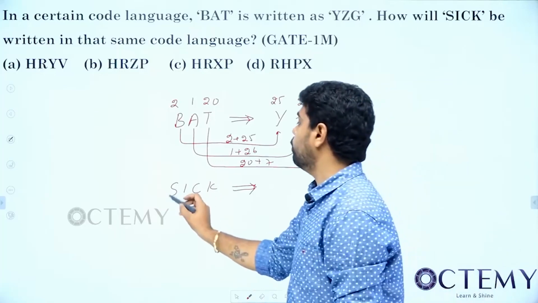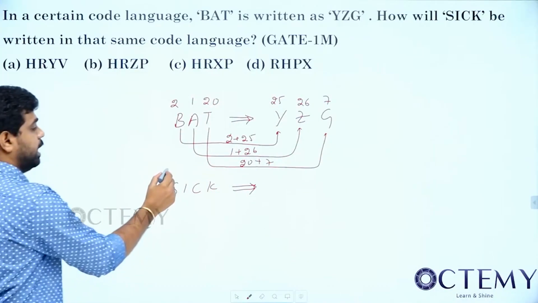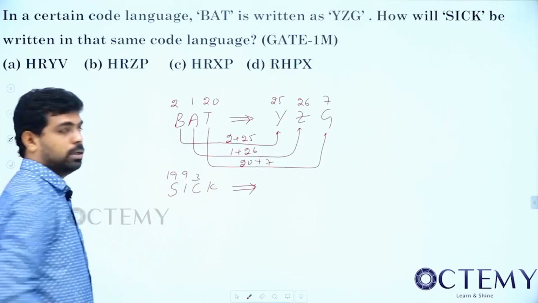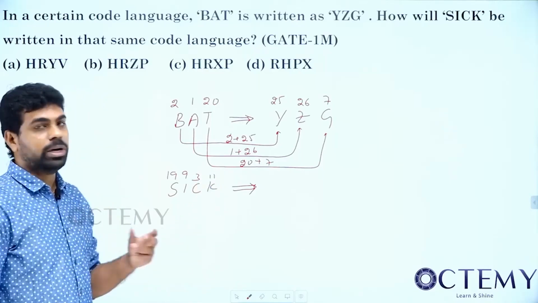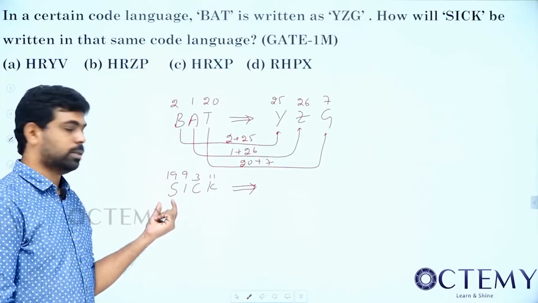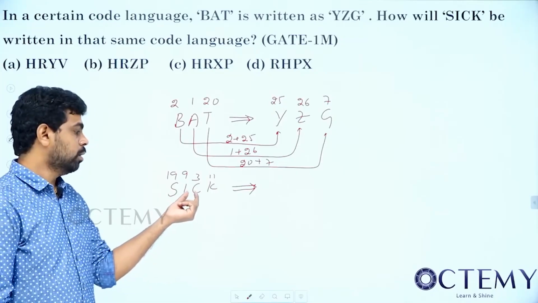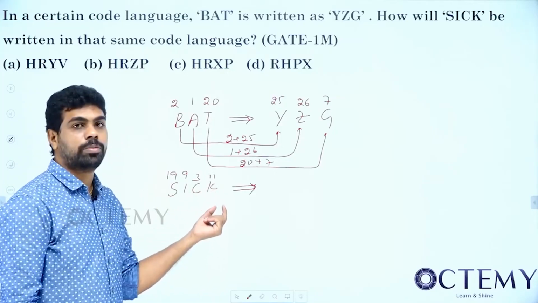So now give numbering for this. So this is 19. So this is 9, this is 3. So this is 11. So how am I saying? T I know it is 20. So before that is S. So I, J is 10 I know. So I should be 9. C is 3, no problem. J is 10. So K should be 11.